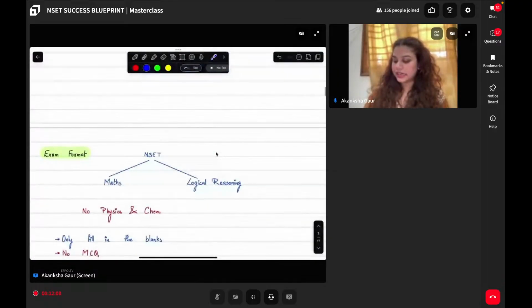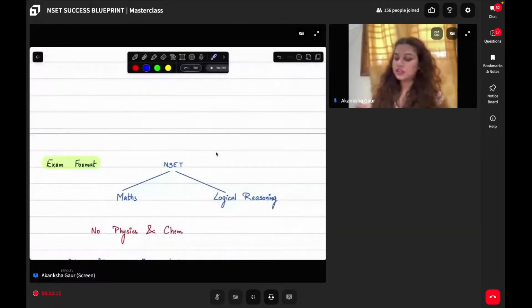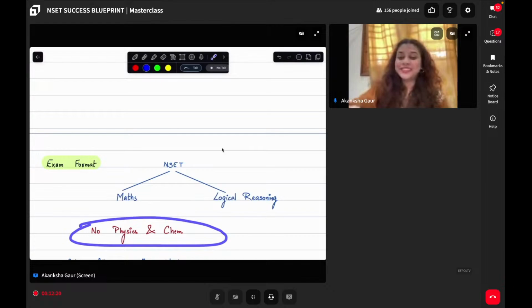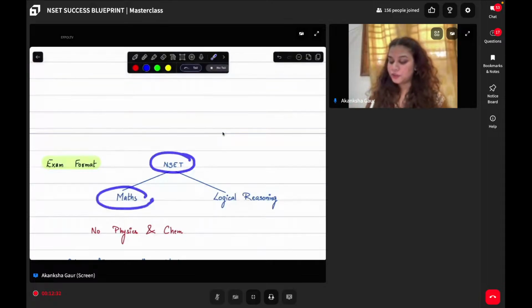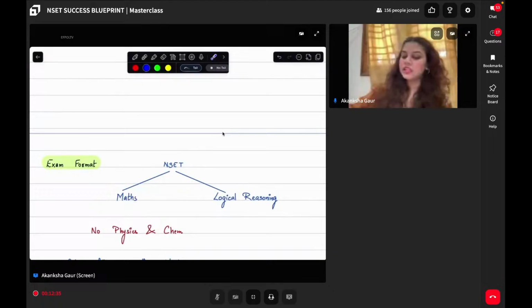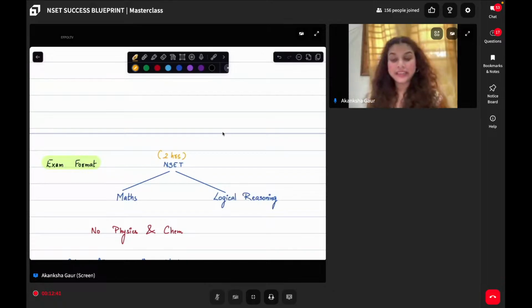Okay, so let us get started. What is the exam format? For the NSET, you must have heard that there are two parts, maths and logical reasoning. The good news is there is absolutely no physics required, there's absolutely no chemistry required, which is there in all the other exams, right? So you are settled there. In NSET, you only have two parts, maths and logical reasoning. The complete test will be of 2 hours, and the total marks of this test are 100. Does this make sense?